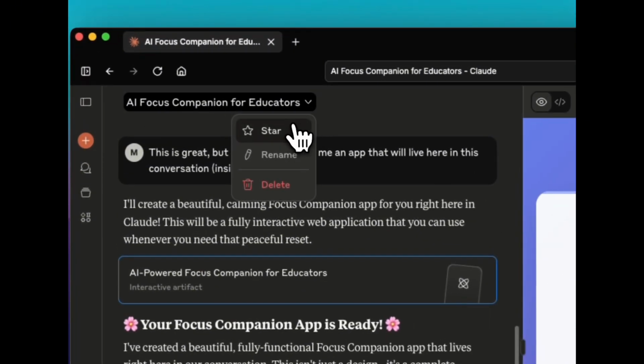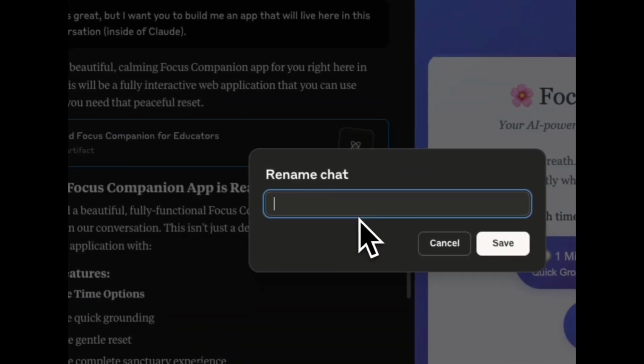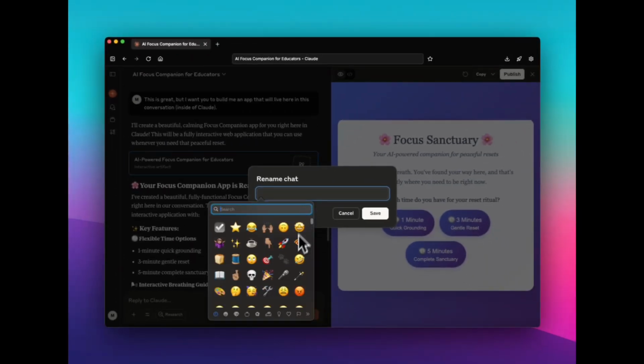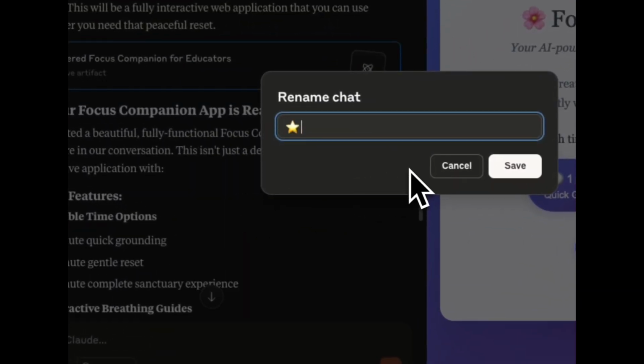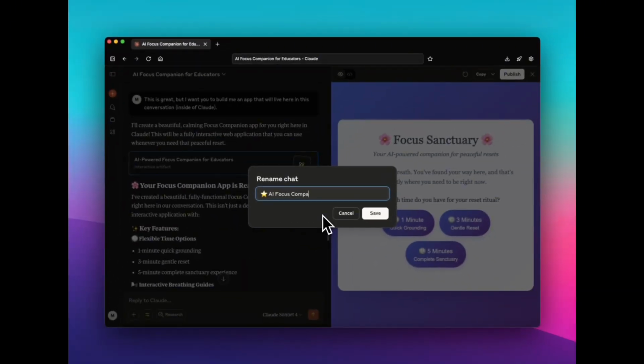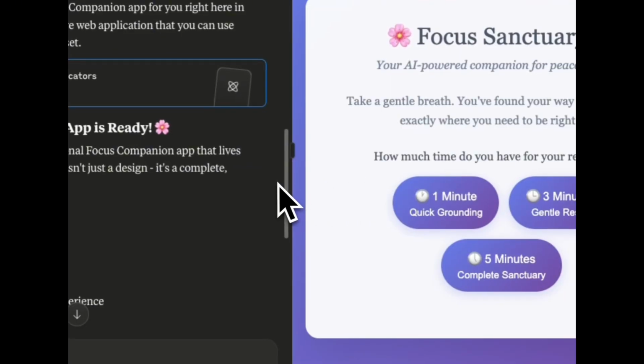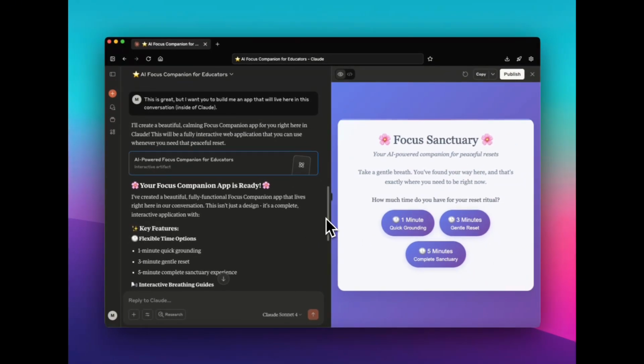And what I'll often do, so you can star any conversation, but I actually also like to rename it and put a star in front of it. We will keep the name it had for educators. Because I have so many conversations in Claude because of how much coding I do within Claude. So when I'm scrolling, it's helpful to see things that have stars in front of them, because then I know that's something I had wanted to go back to.